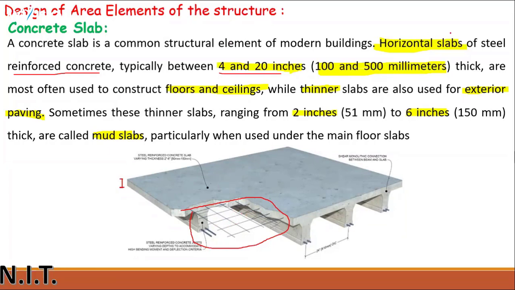A concrete slab is a horizontal part of a structure, an area element on which the area load is applied. Its thickness ranges from 4 to 20 inches, and that type of slab is used for floors and ceilings. The thinner slabs are called mud slabs, and are provided under or near the main floor slabs, and their thickness ranges from 2 inches to 6 inches.